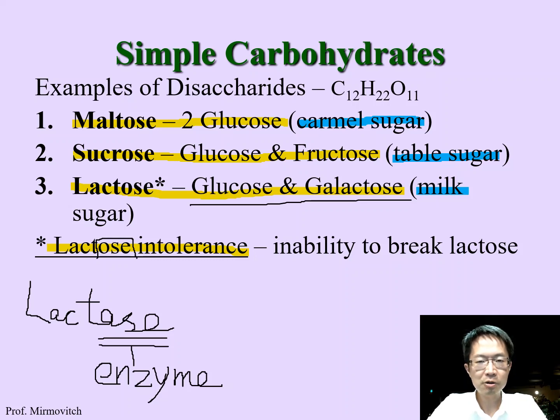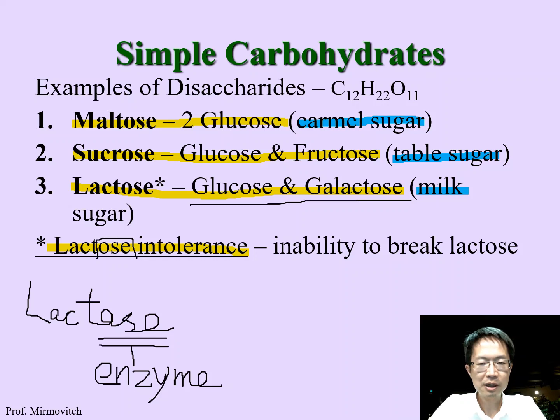As we get older and older, as we drink less and less milk, our body will also stop making the enzyme lactase. But then one day you decide to drink some milk, or you want to get some pizza with a lot of cheese on it. Suddenly your body has lactose, and your body has stopped making lactase.